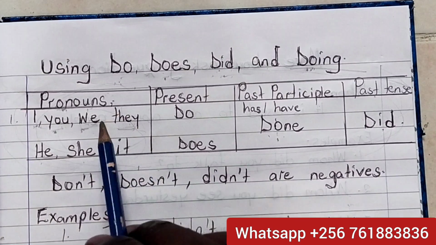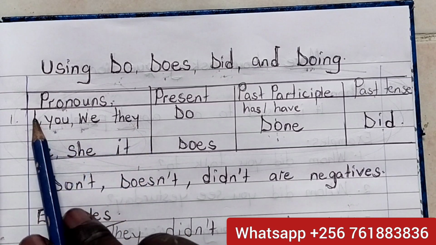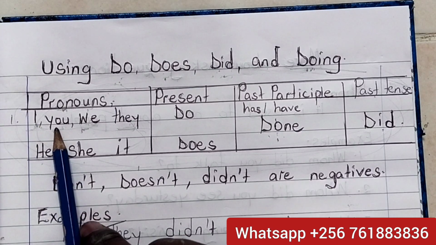So we have plural pronouns. Okay, I is not plural, but I'm talking about myself. You may be many or a third person. When I'm talking about you, come here, you, one person. Or when there are many, I can say you, all of you.